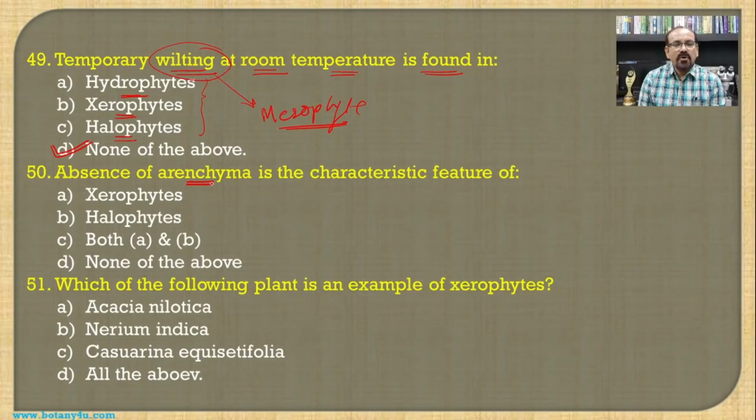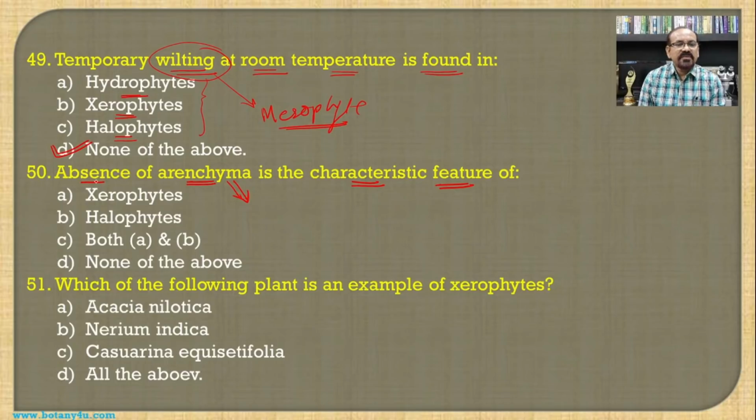Then absence of aerenchyma, means the tissues or the cells in which there are the presence of the air spaces, is characteristic feature of. If we see the air spaces in the cortical region or in the mesophyll region, such a type of the aerenchyma is present in the hydrophytes.